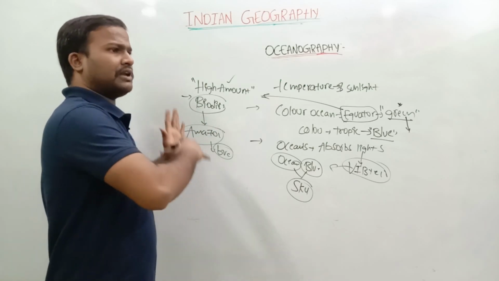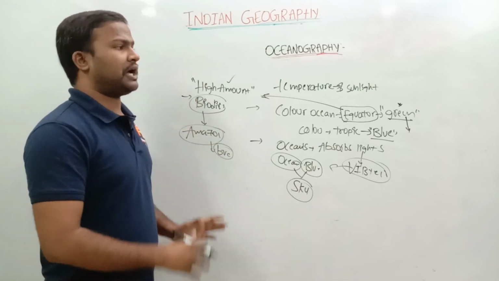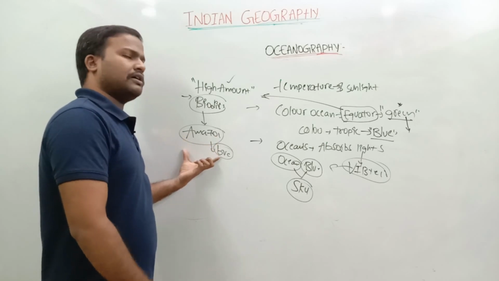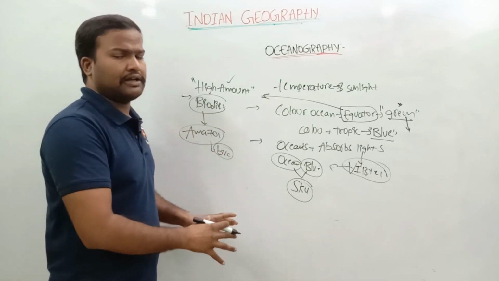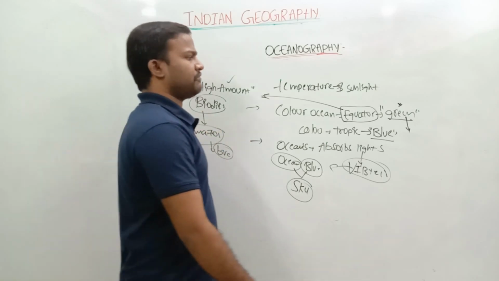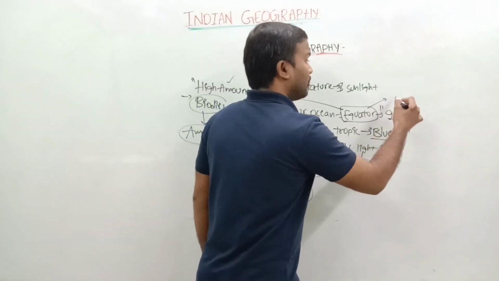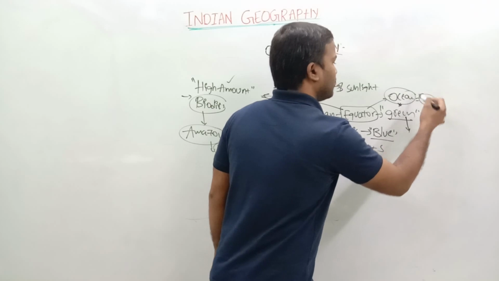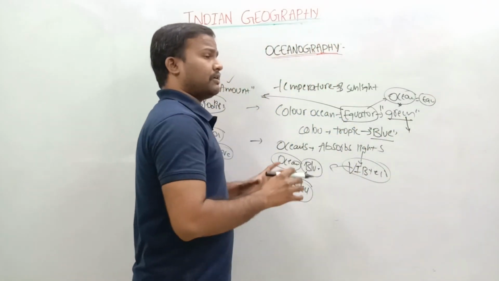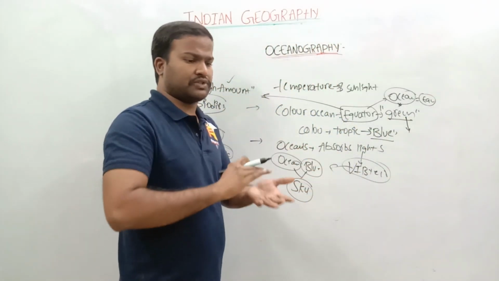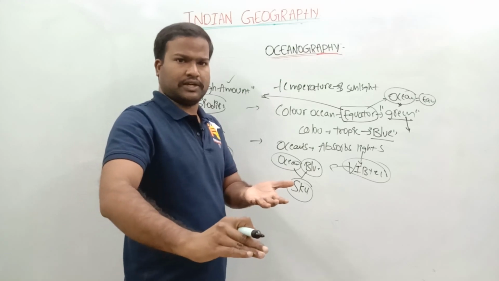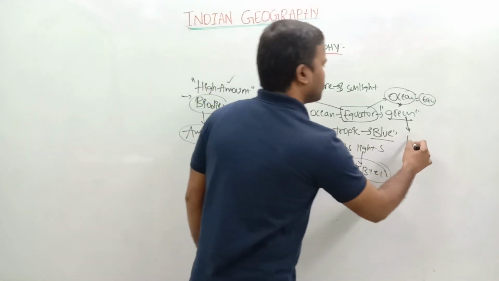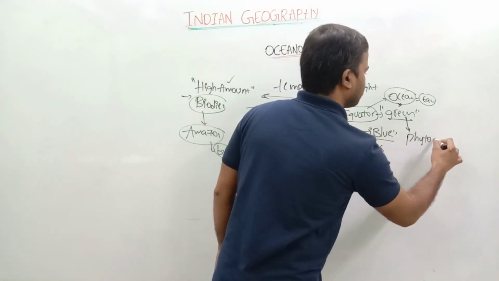And the same biodiversity will appear in the oceans. Like the Amazon forest on the land, the same biodiversity will appear in the oceans located near the equator. The plants and animals which float on the oceans are called phytoplanktons.